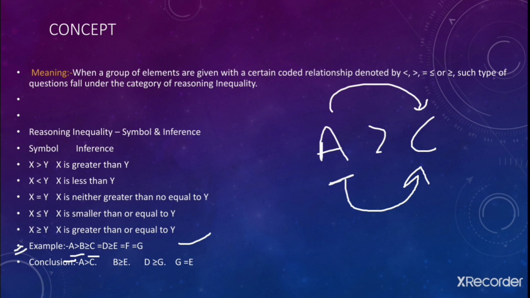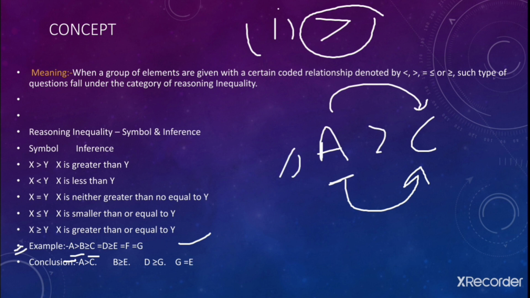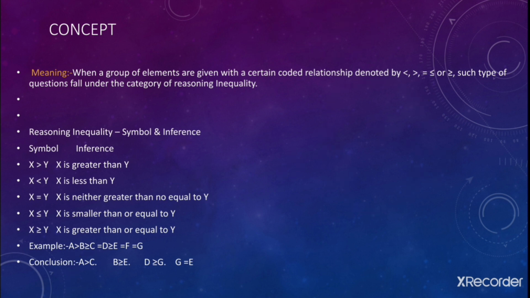Fine. And the greater than sign requirement says that we need the greater than sign a minimum of one time between the source entity and the destination entity in our particular statement. Fine. So here the condition is fulfilled. Why? Because we have A greater than B. So minimum one time we have this sign. So in this way this first conclusion will be true. I hope this is clear to you.